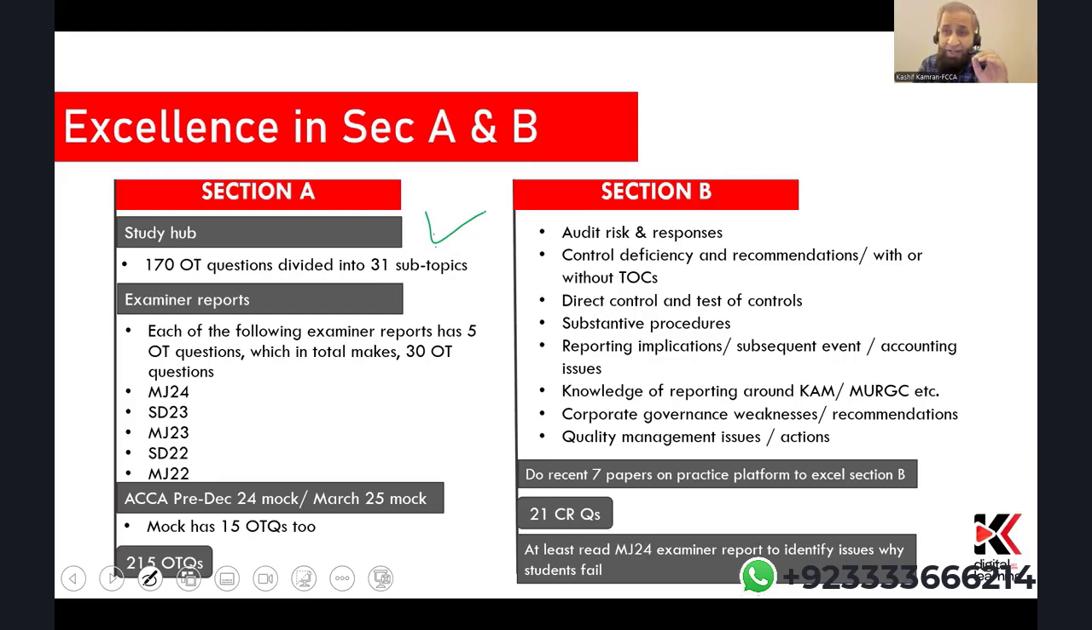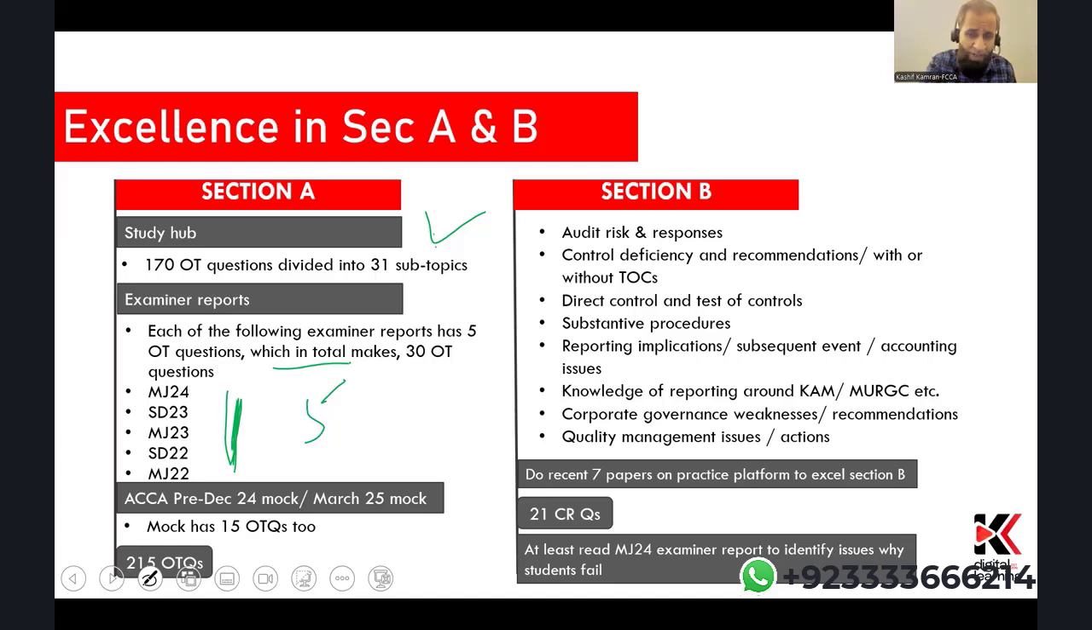Then I have mentioned examiner reports, and I have mentioned that you should read through the 5 examiner reports on your screen here. 1, 2, 3, 4, 5. These are the 5 most recent examiner reports. When you go to my resources, it has 7. If you want to do all 7, wonderful. If you want to do the latest 5, that's also fine. Every examiner report has 5 OT questions.